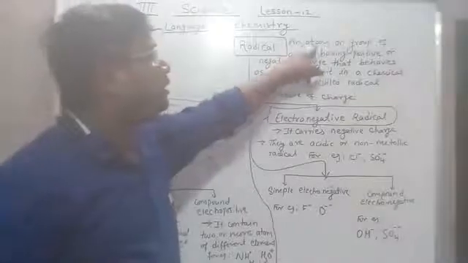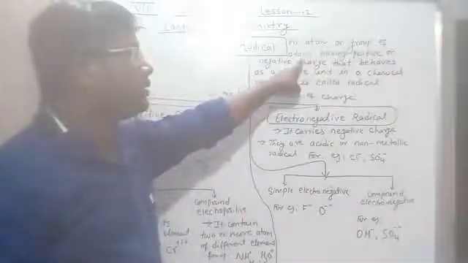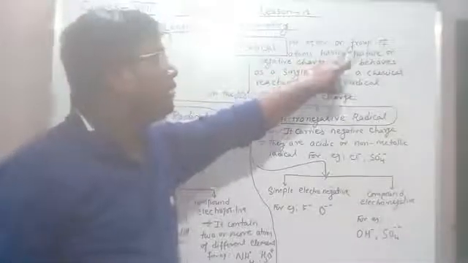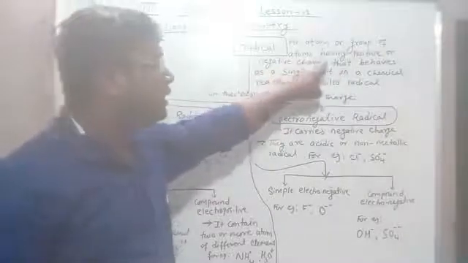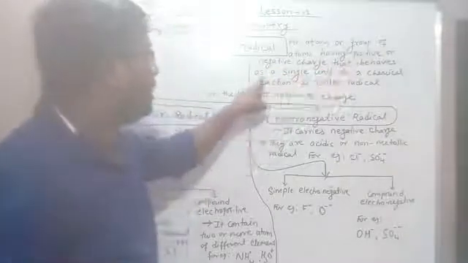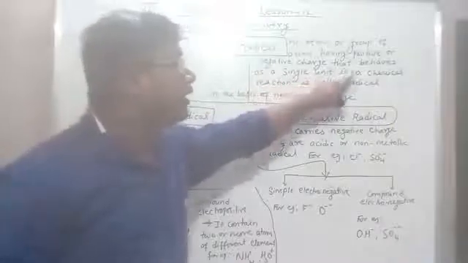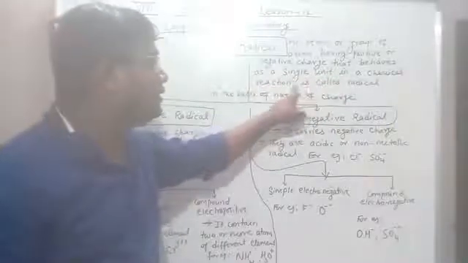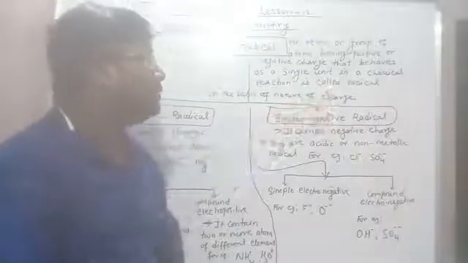An atom or group of atoms having positive or negative charge that behaves as a single unit in a chemical reaction is called a radical.